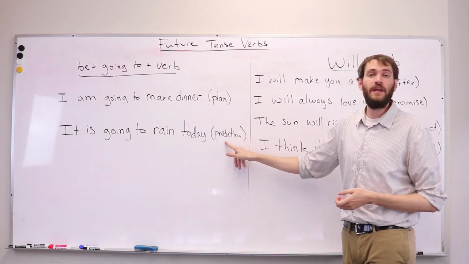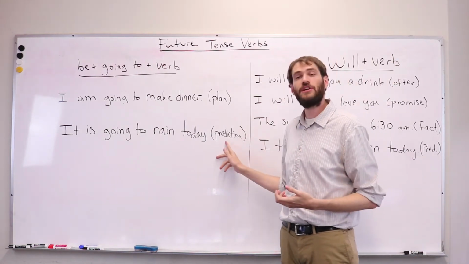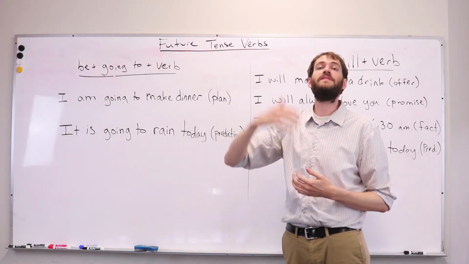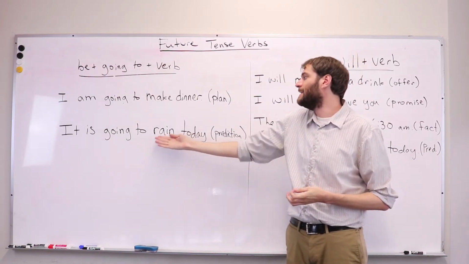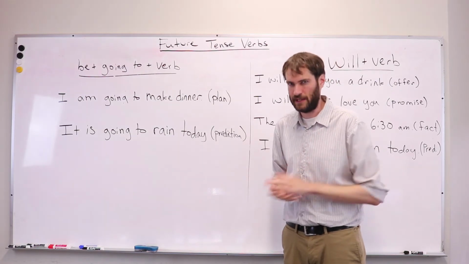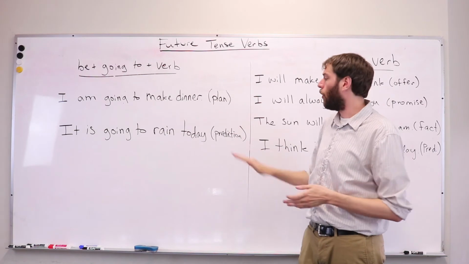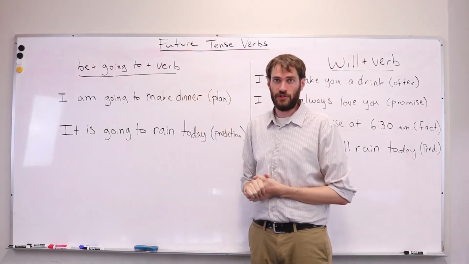Also, we can use this when we make predictions. Prediction means like a guess about the future. What do we think is going to happen in the future? For example, it is going to rain today. That's my prediction. I think it's going to rain. So if we are talking about our plans or we are talking about predictions, we can use be going to.